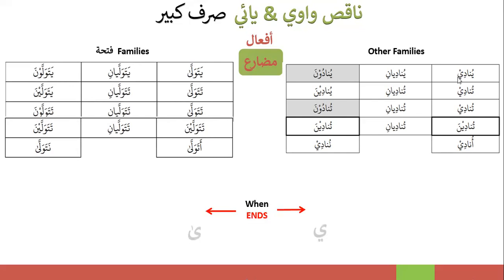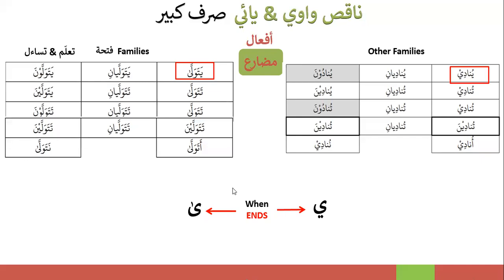So when you have these two endings, how will they react? The Alif Maksura ending and the Ya ending. Alif Maksura is only with the Ta'allama and Tasa'ala family, if you remember. I think I should add it over here.